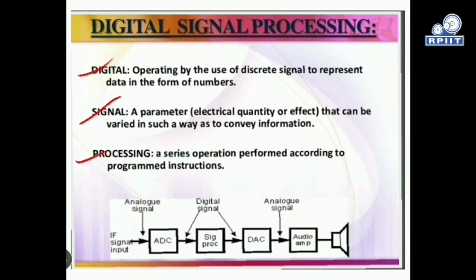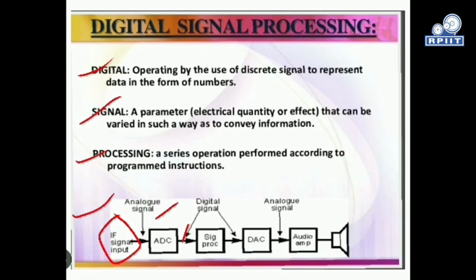Basically, this whole block diagram represents a digital signal processing process. We start with the information input signal, that is our analog signal. We feed this signal to the ADC, that is the analog to digital conversion block, which converts this analog signal into a digital signal. This digital signal is processed by the digital signal processor or some computer based algorithms.